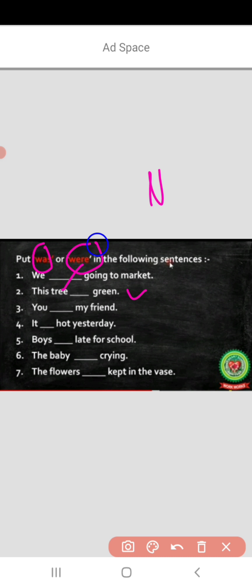The next is this tree dash green. Here we are talking about one thing. So with the singular noun we use was. This tree was green. You dash my friend. You were my friend. Were is used with you. It dash hot yesterday. It was hot yesterday.